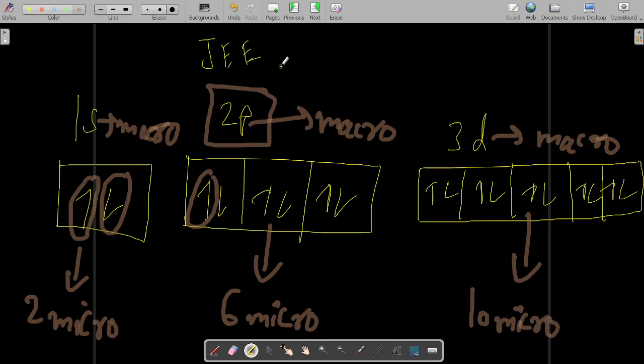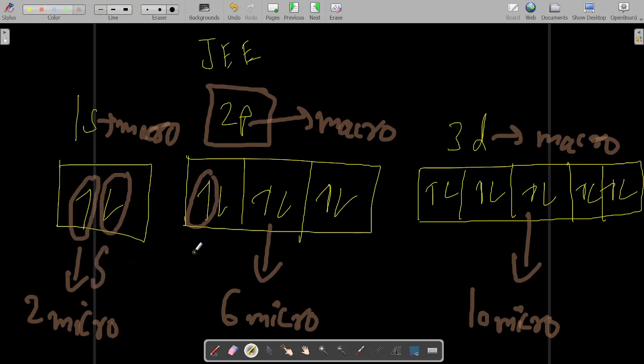So you used to learn this at the time of JEE. The electronic configuration of elements you used to write like this. Similarly, you can do the same thing for nuclear configuration also, but some things will be different. But for electronic configuration, you had learnt like this. Then what is this called?